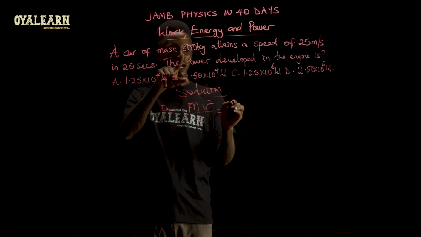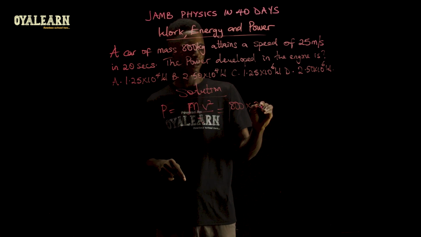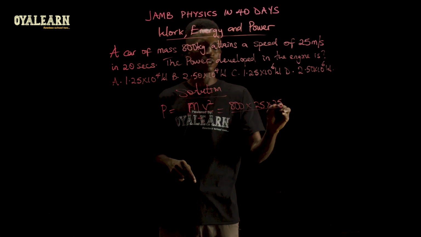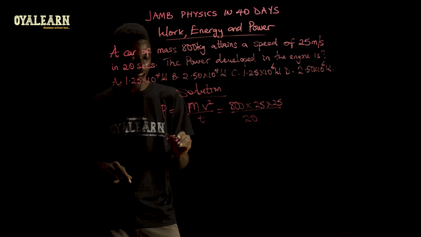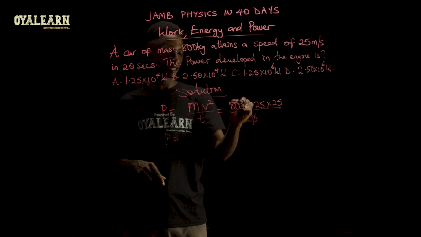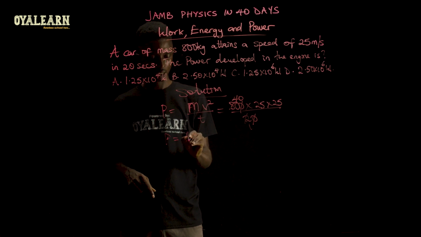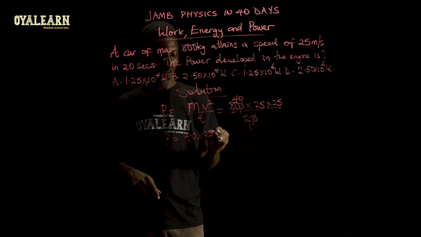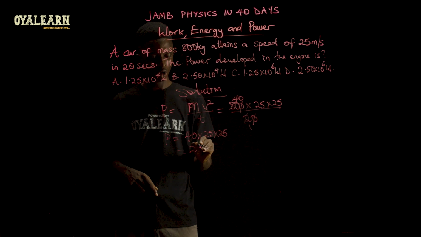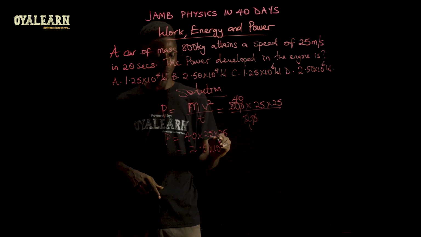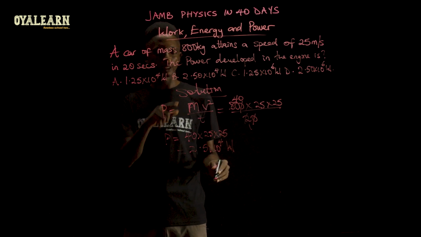So the mass is given as 800 times v squared, so 25 times 25, all divided by t, which is 20. So the power in the engine would then be, from here 0 cancel 0, 2 here 1, 2 here, what we have is 40. So 40 times 25 times 25. Now when you compute this, you would get 2.5 times 10 to the power of 4. And power is measured in watts. So the option we'll go for here is option B.